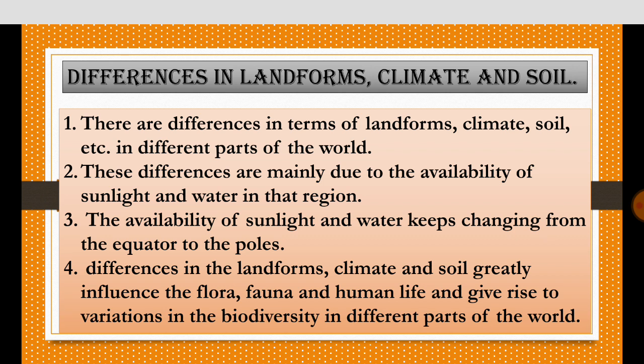Flora means the plant life present in the particular region or time. It is generally the naturally occurring native plants. And fauna means the animals present in the particular region or time.